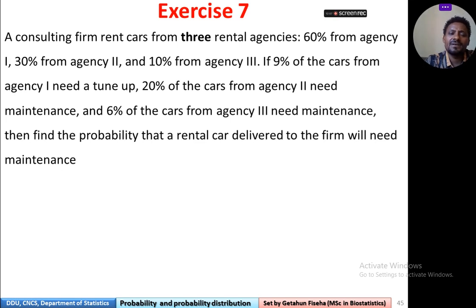A consulting firm rents cars from three rental agencies.